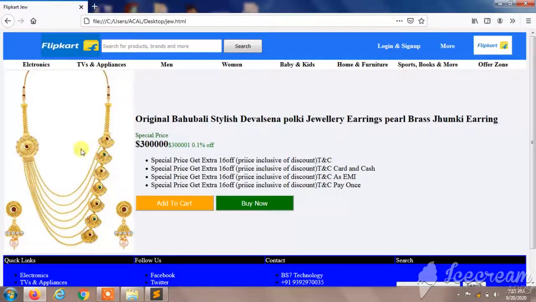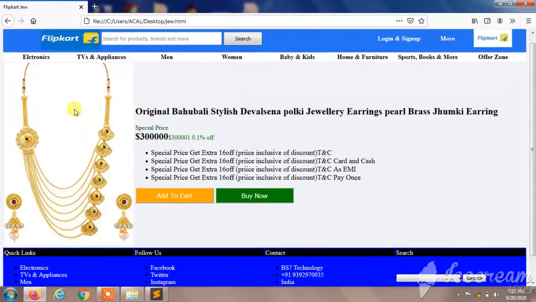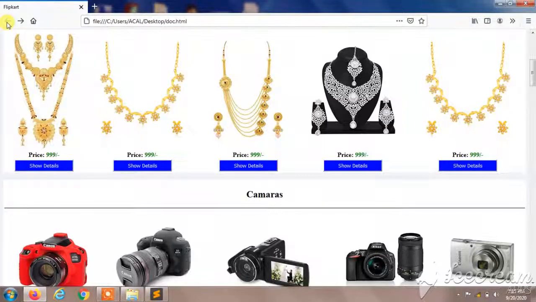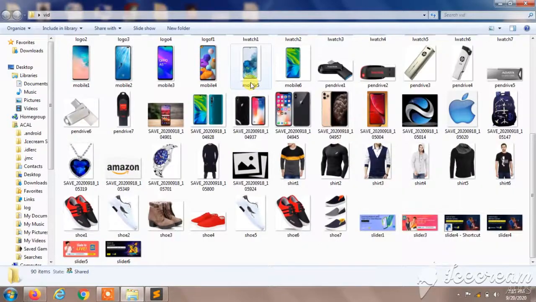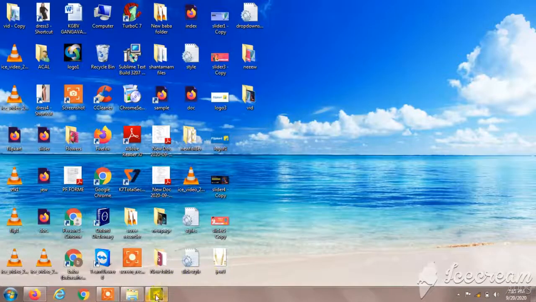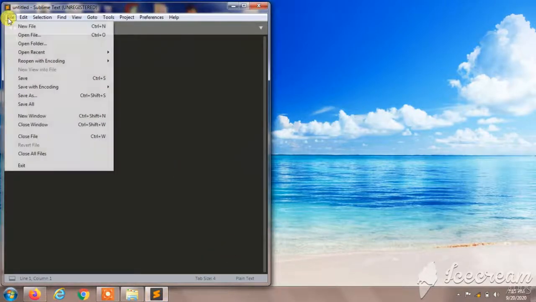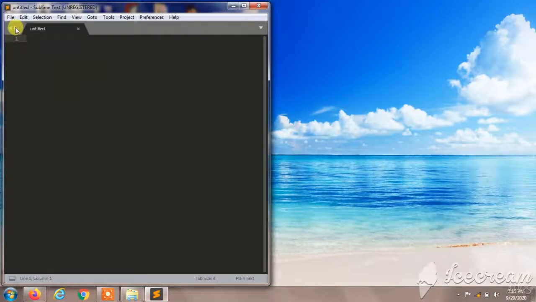When we click show details, it comes to the page which is the actual page of this. And I'll come back here and minimize this, and I'll show my pictures which we are going to use in our web page. It was in the folder, so without wasting time I'll start coding.